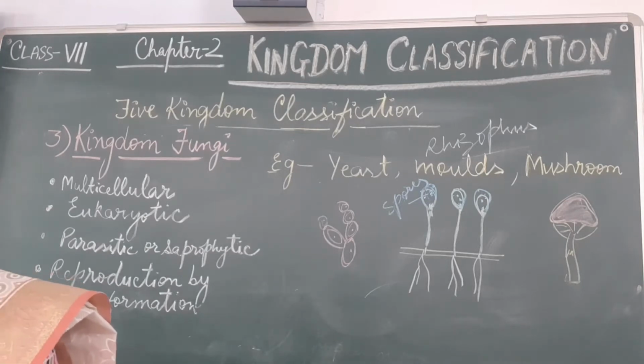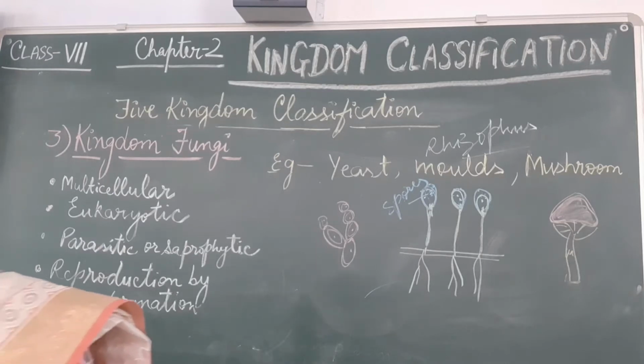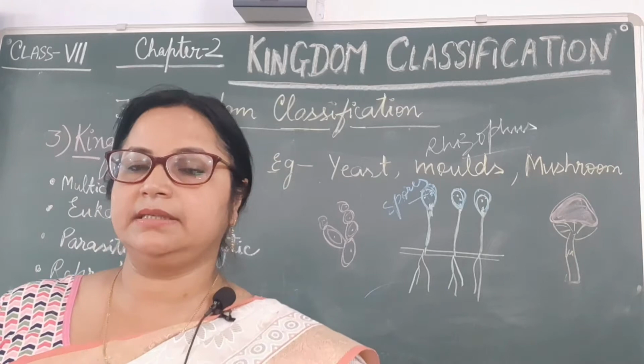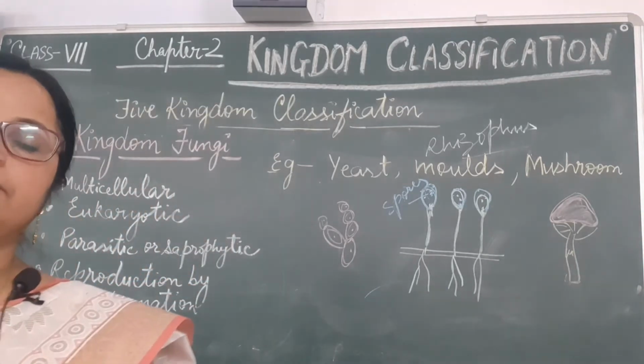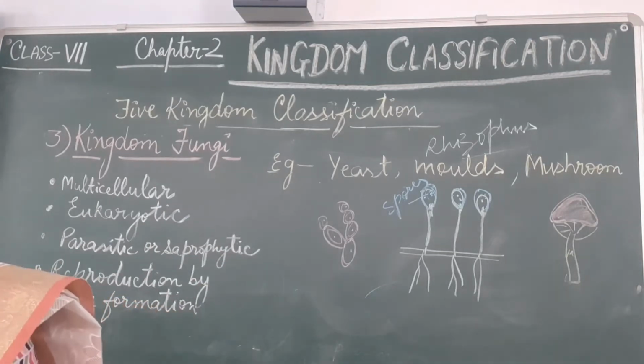They cause diseases in plants like loose smut of wheat, and potato blight also occurs in plants. Some fungi spoil food and clothes, shoes, wooden materials, books, spoiling the papers or woods. That's why we use paint on wooden materials.